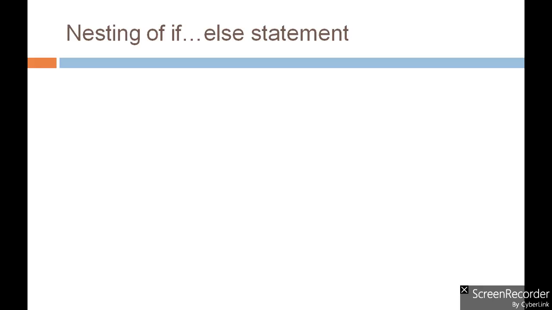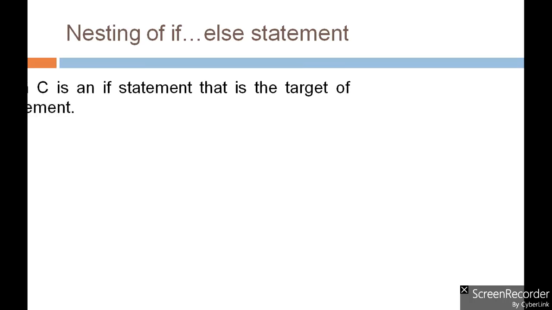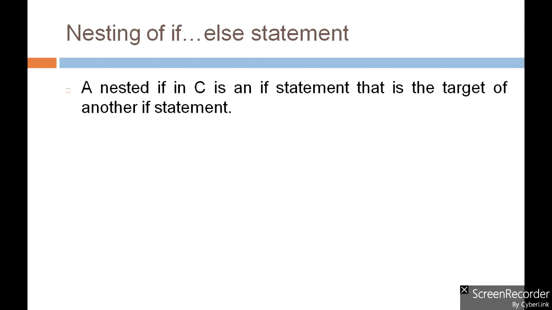Now the third form of the if, that is nesting of if else statements, comes into the picture. Let's see what is nesting of if else statements. A nested if in C is an if statement that is the target of another if statement.